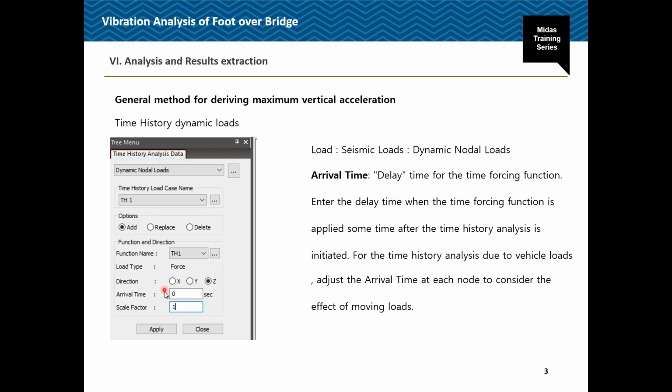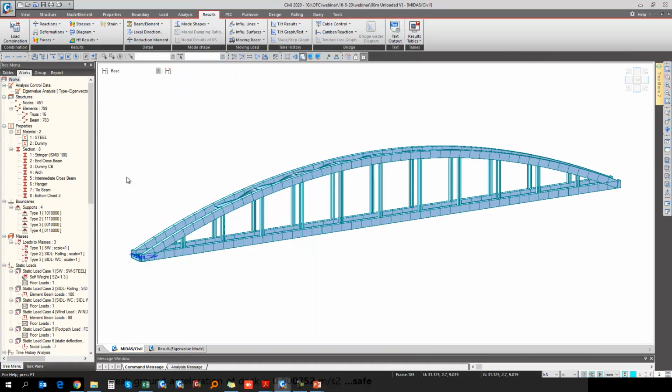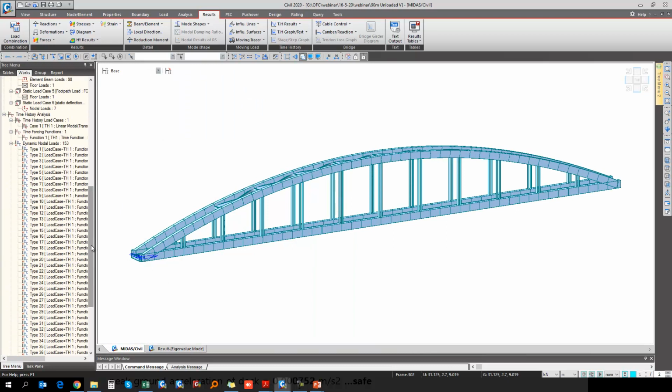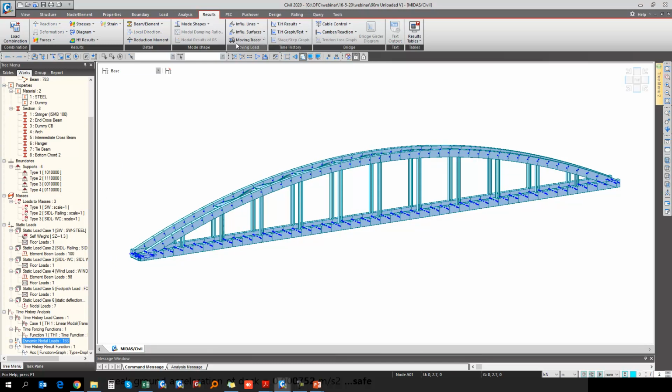Here we need to calculate the arrival time. The arrival time is the delay time for the time forcing function. We can specify this arrival time depending upon the velocity of the pedestrian loading and the length of the bridge. That particular load will be calculated and assigned at each node location statically. Here I am considering the unloaded condition for the vertical vibration. I already formulated this function, so let me explain in detail.